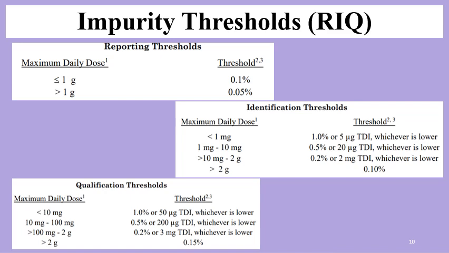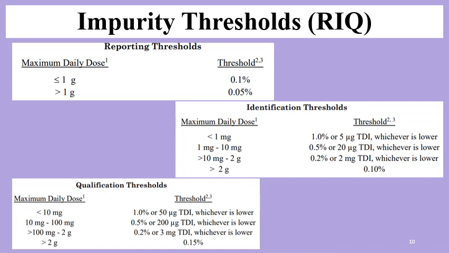So one of the simplest impurity calculations is for reporting thresholds, where you don't actually have to calculate. It is already given there. You just convert the maximum daily dose into percentage and you will get the threshold limits.